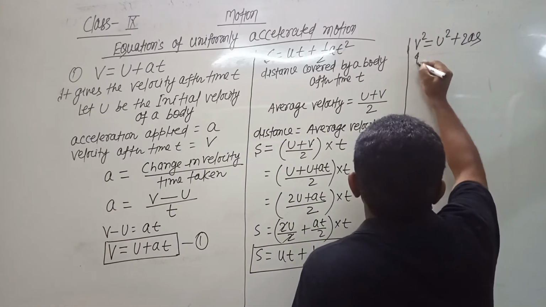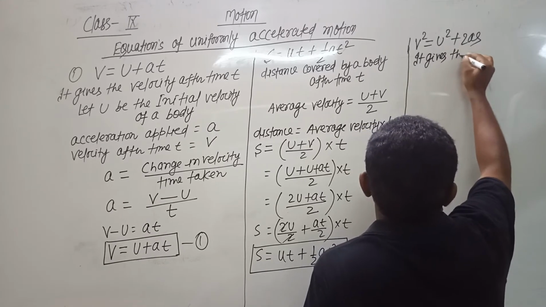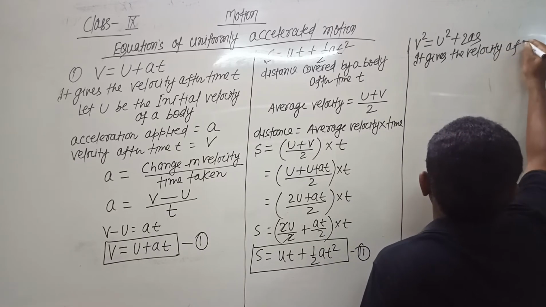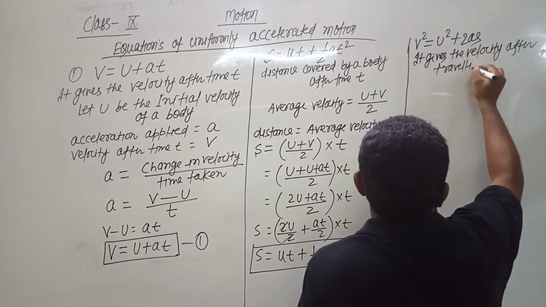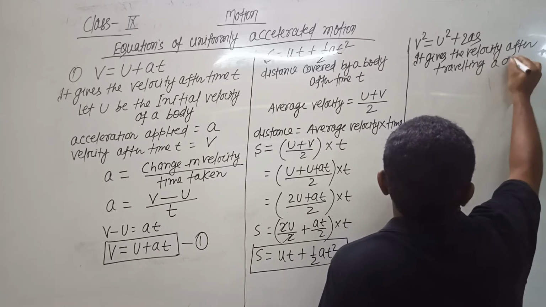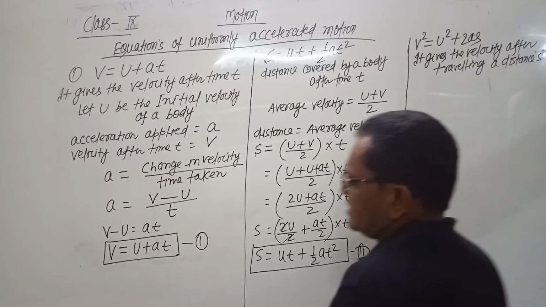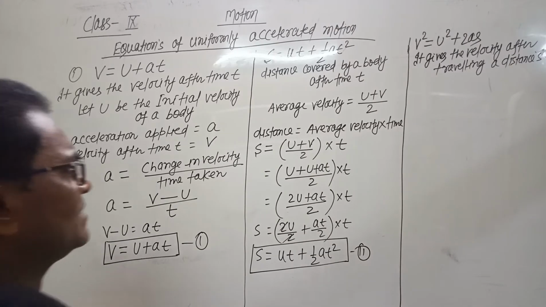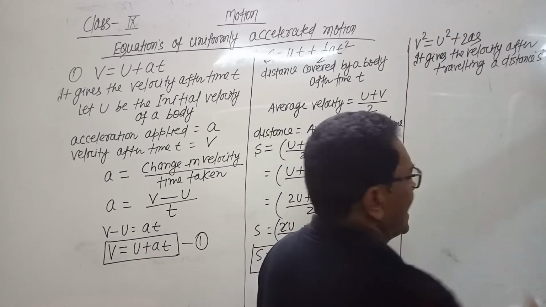This formula gives the velocity after traveling a distance s. When a body travels a distance s, then the final velocity acquired by the body is v square equals u square plus 2as. So we will derive this formula.